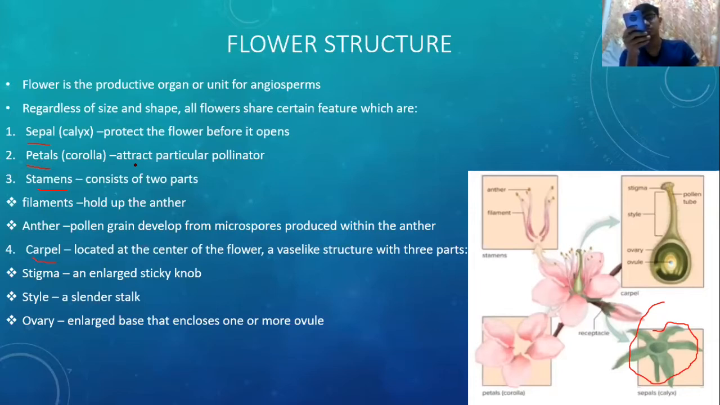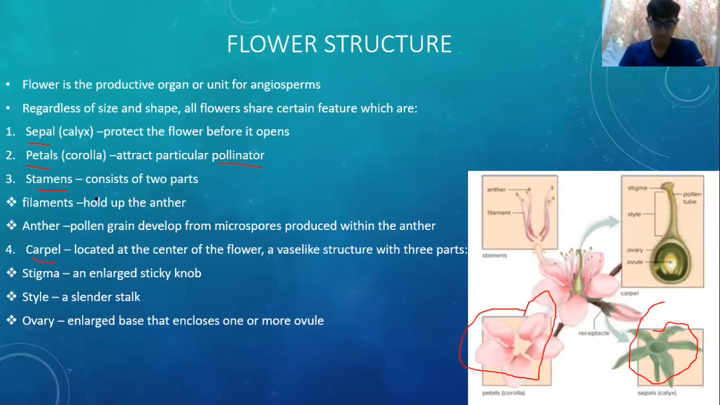Second is petals, or in another name, corolla. Its function is to attract particular pollinator. Here is petal. For example, the petal is red to attract hummingbird, for the hummingbird to spread the pollen grain. Pollinator is an animal that moves pollen of male anther to stigma flower.